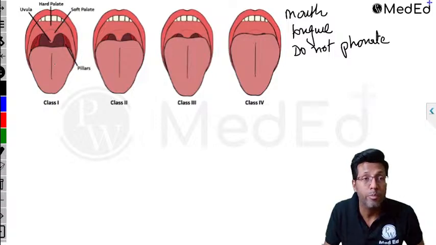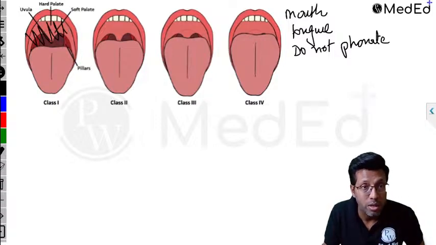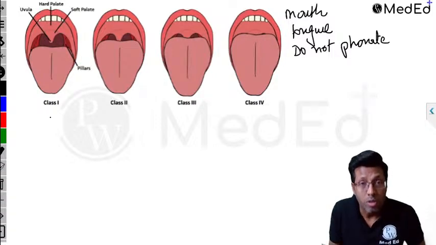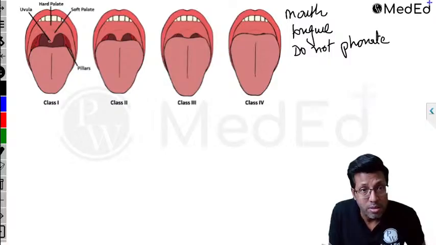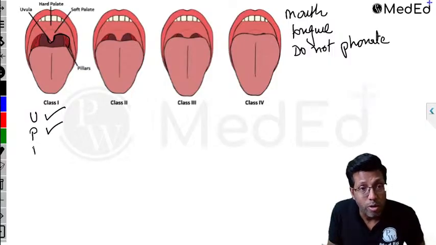And we are supposed to look at the posterior pharyngeal structures, which are over here. These are posterior pharyngeal structures. So in the posterior pharyngeal structures, the first structure that you see here is the uvula. So Mallampati 1, the uvula is seen completely. Then here are the tonsillar pillars. If you can see the tonsillar pillars, again completely seen. Fauces completely seen. Soft palate and hard palate are completely seen.